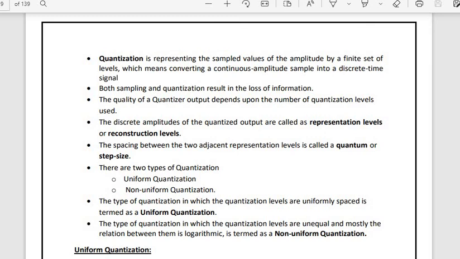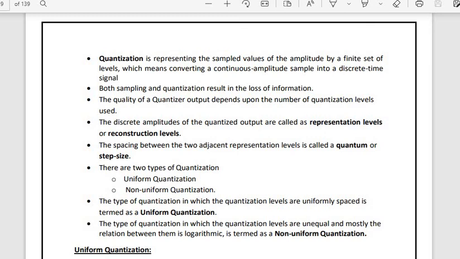Correct? Today I am going to start with quantization, what quantization actually is, and how many kinds of quantization there are. Then the signal to quantization noise ratio will be seen. So very firstly, what is quantization? Quantization is representing the sampled values of the amplitude by a finite set of levels, which means converting continuous amplitude samples into discrete amplitude samples.